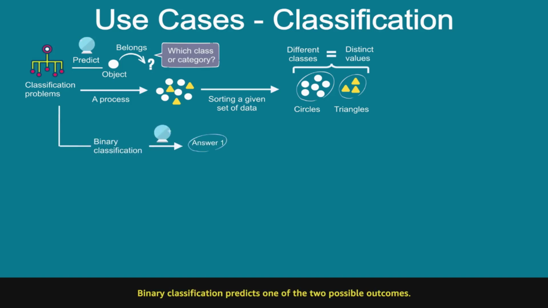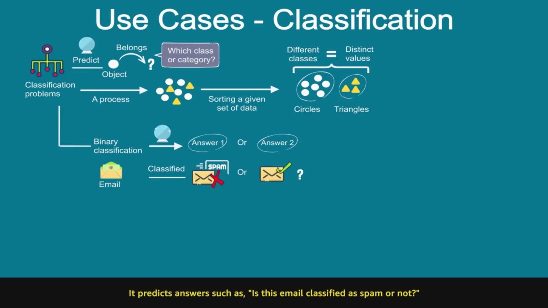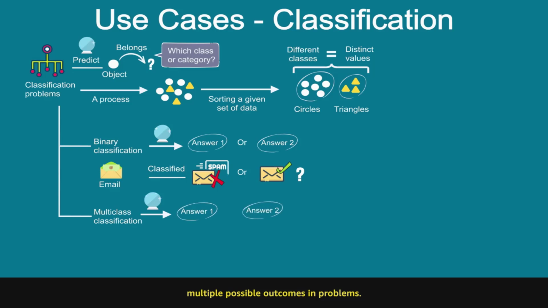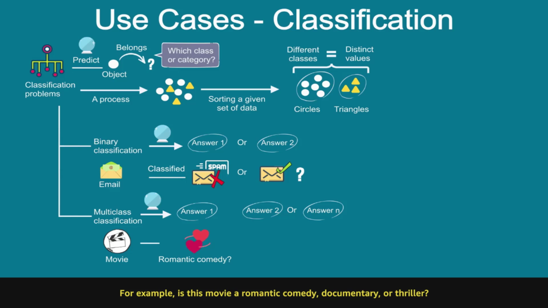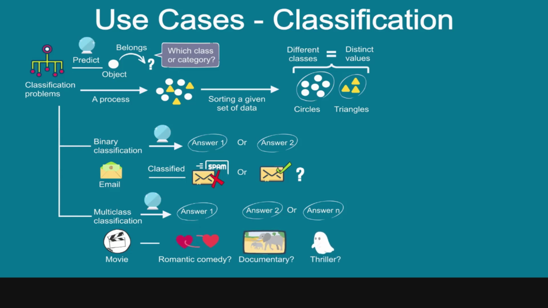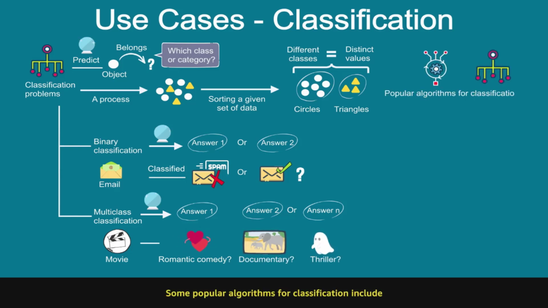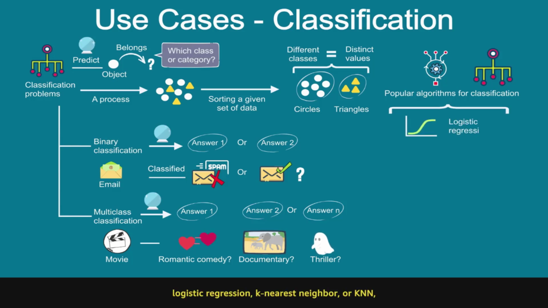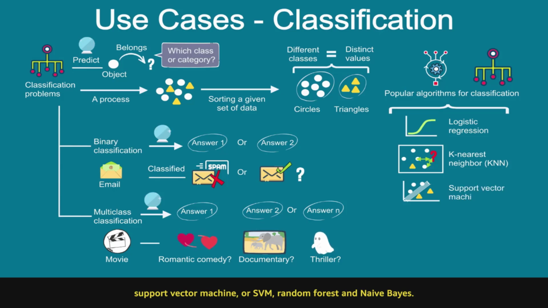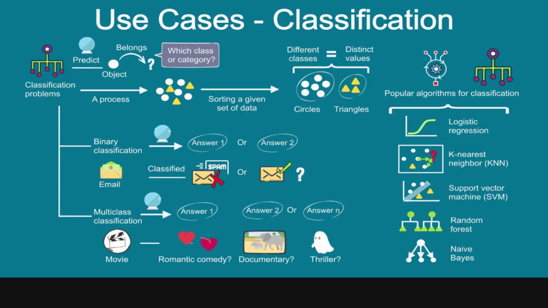Binary classification predicts one of the two possible outcomes. It predicts answers such as, is this email classified as a spam or not? Multi-class classification predicts one of multiple possible outcomes in problems. For example, is this movie a romantic comedy, documentary, or thriller? Some popular algorithms for classification include logistic regression, k-nearest neighbor (KNN), support vector machine (SVM), random forest, and naive Bayes.